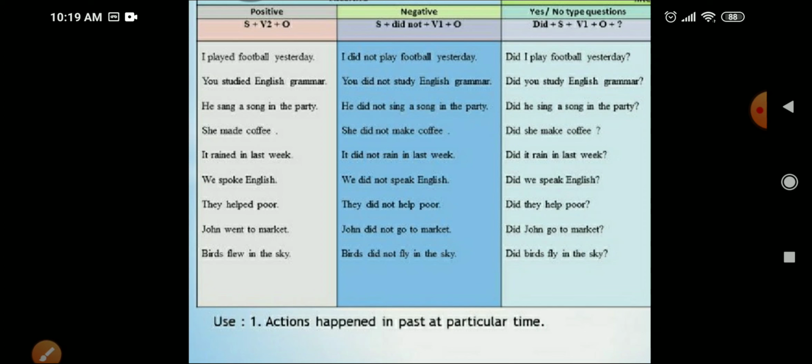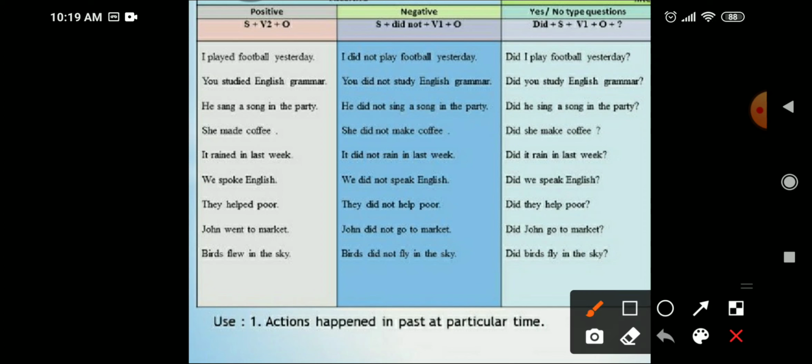Now, let us change all these sentences into negative. In negative simple past tense, we use the sentence structure subject plus did not. In present tense, we used do not and does not. But here in the past, negative simple past tense, we will use second form of do.